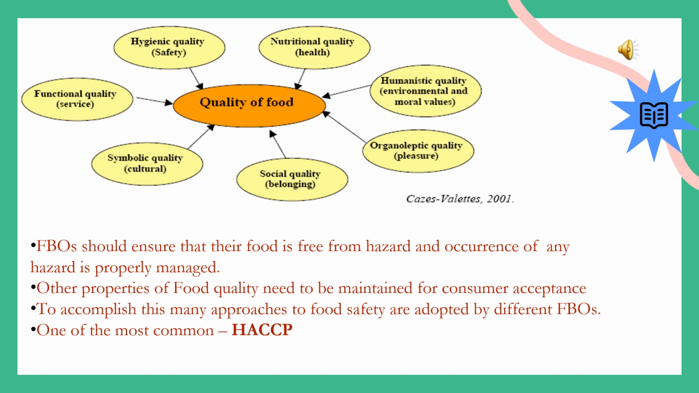Other than the hygiene quality of food, other qualities of food include the nutritional quality, humanistic quality, organoleptic quality, social quality, symbolic quality, functional quality, which need to be maintained too for the consumer acceptability. To accomplish this, many approaches to food safety are being adopted by different food business operators, and one of the most common among these approaches is the HACCP.